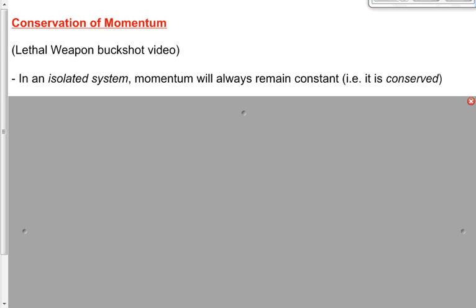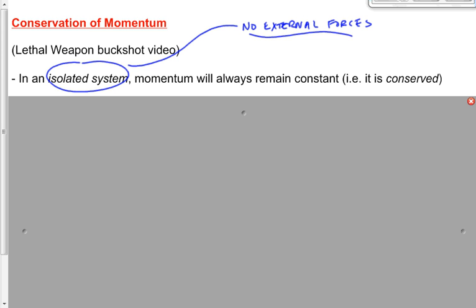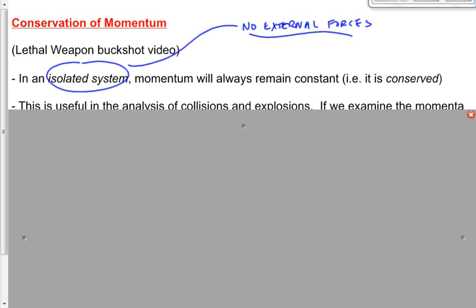It's conserved. What do we mean, by the way, by an isolated system? What does that mean? Yeah, there's no outside forces. Let's say no external forces. Think, if you've got friction and you're not taking the friction into account, well, then you can lose momentum, right? The total amount of momentum will decrease. But if you have no external forces, nothing that's causing it to speed up or slow down beyond the interaction itself, then the total momentum will always remain the same.